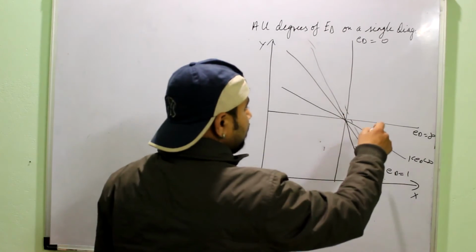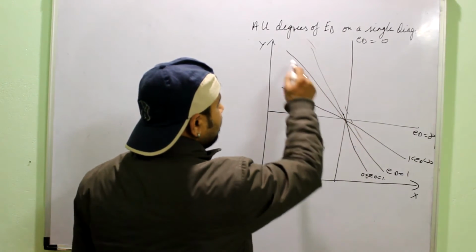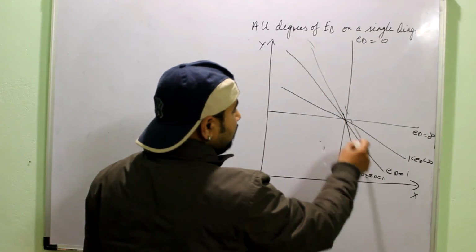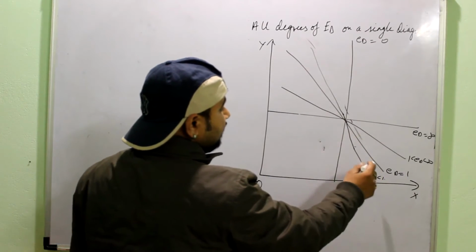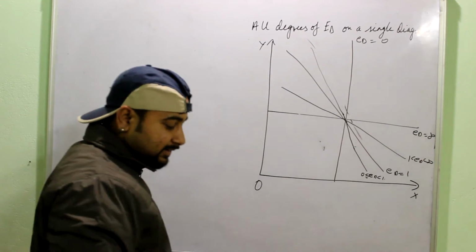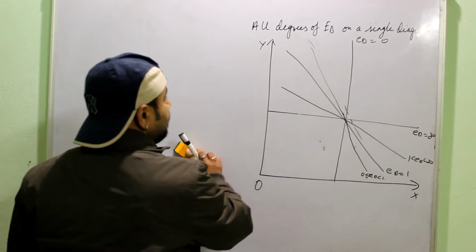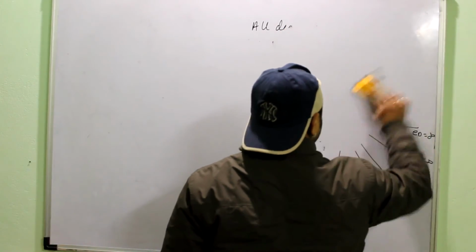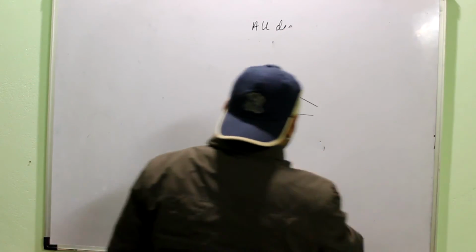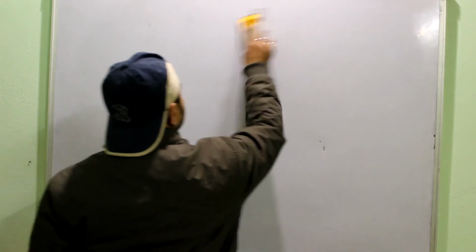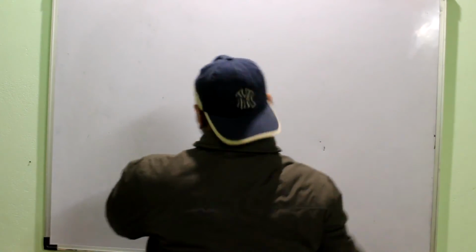Remember the steps. First you draw the two extreme degrees, then you draw the center one, ED equal to 1, bisected, and you will get the other two degrees, right? Now after understanding all the degrees of elasticity, we have to understand how to measure the elasticity or how to calculate the elasticity.